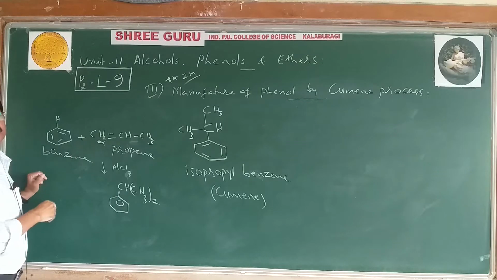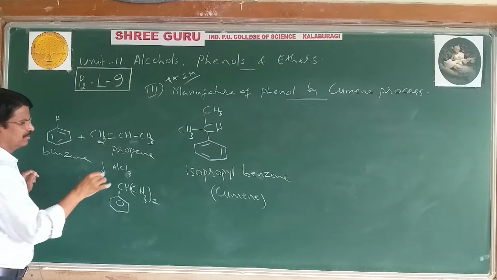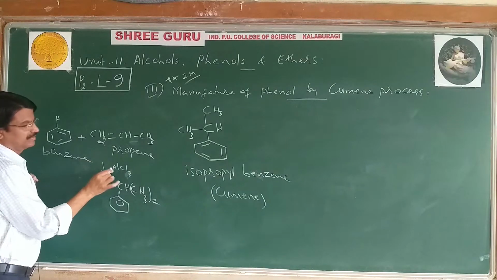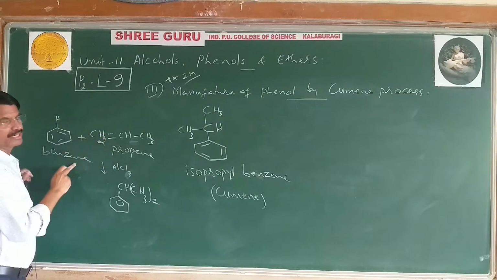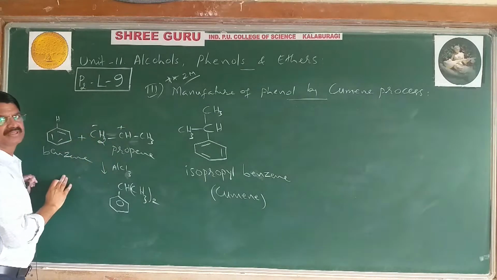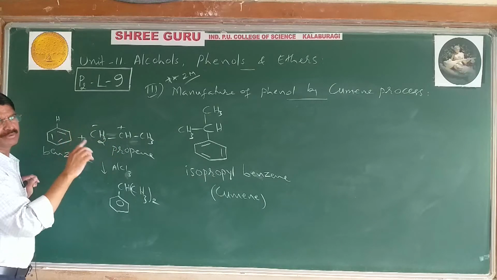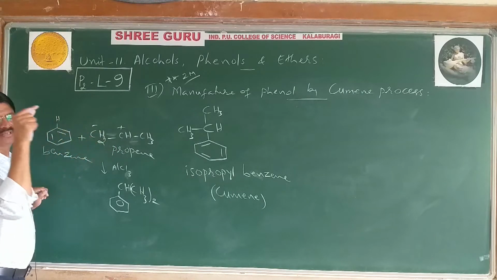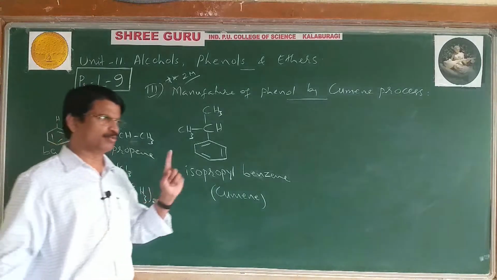But see the mechanism, the alkylation, acylation mechanism we studied. This catalyst can cause formation of a carbocation. Actually there are two possible carbocations, plus here or plus there. But among the two carbocations, CH2 plus and CH plus, which carbocation is said to be more stable?